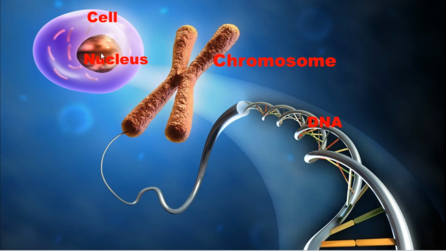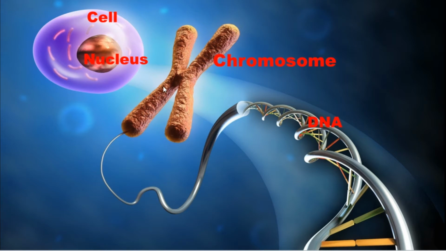Normally the chromosome seems to be a thread-like structure. When the cell goes for cell division, it becomes like this. So in a normal cell the chromosomes seem thread-like, and when it goes for cell division, the chromosome becomes like this.